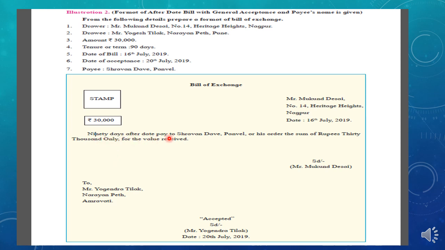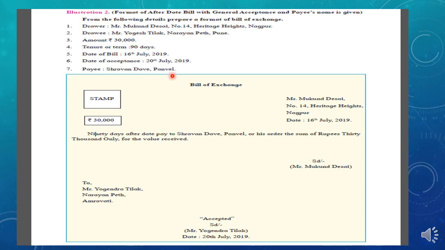So 90 days after the date, the type of bill is after the date, pay to Shravan Dave, Panvel. Here the payee name is given, so that payee name will appear here. If the payee name is not there, then "to me or my order" is common in all formats.